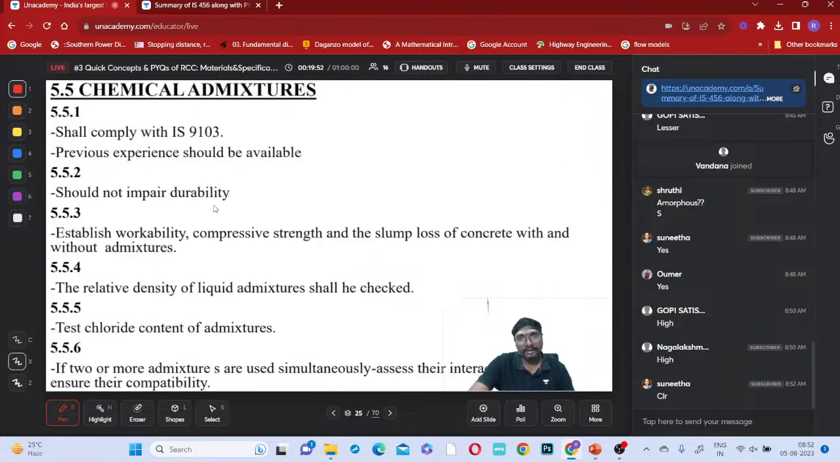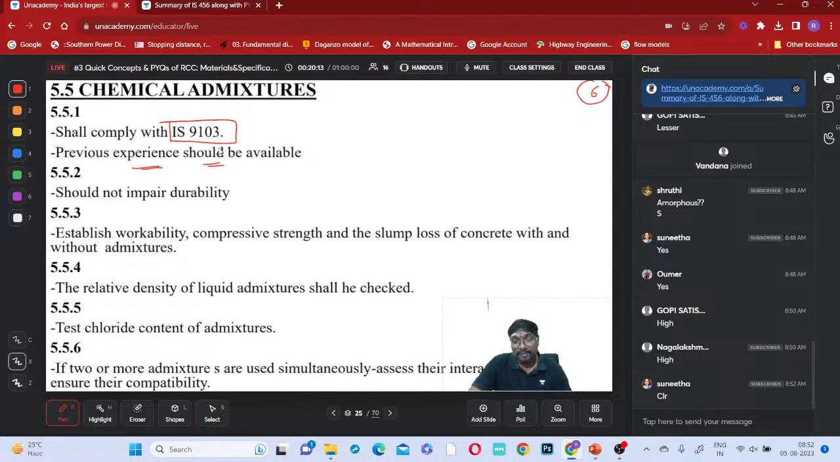So here, chemical admixtures. Chemical admixtures correspond to which code? You can say IS 9103. Whenever you are using mineral admixtures, previous experience is not needed. You just replace 5% cement, 10% cement with those mineral admixtures on your own, and you can check it. There is no issue.